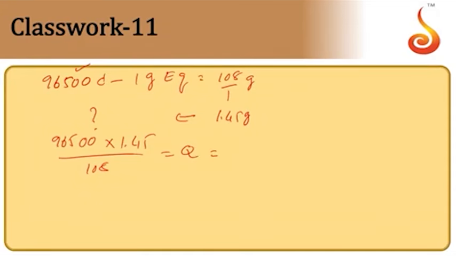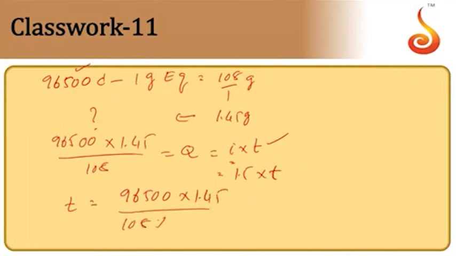We know that Q is equal to I into T, and the value of I is given as 1.5 amperes. We require the value of T, which is equal to 1.5 into T. Hence the value of T is 96,500 into 1.45 by 108 into 1.5. This value comes in seconds.